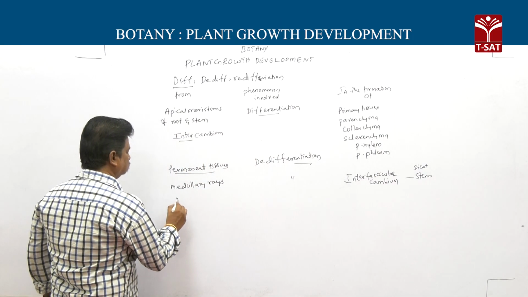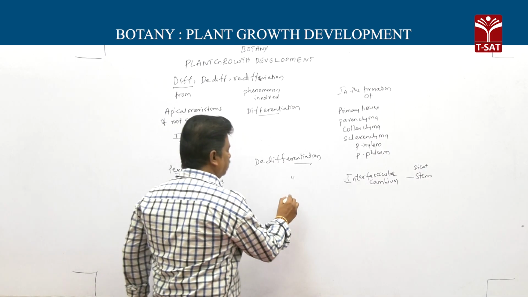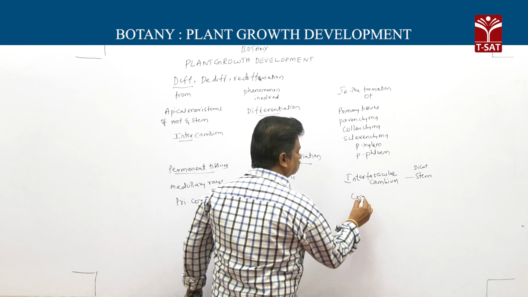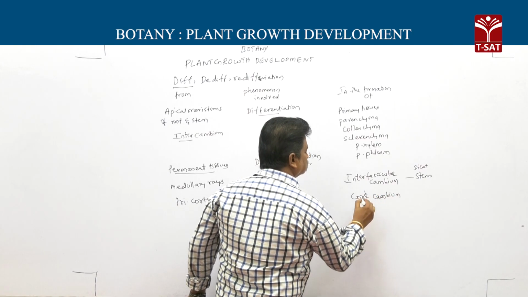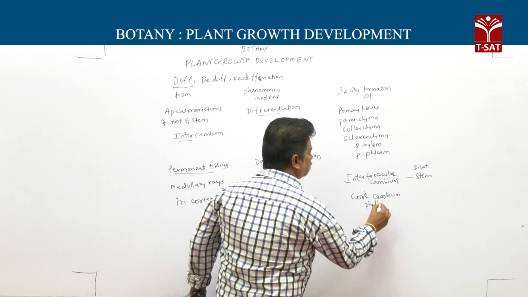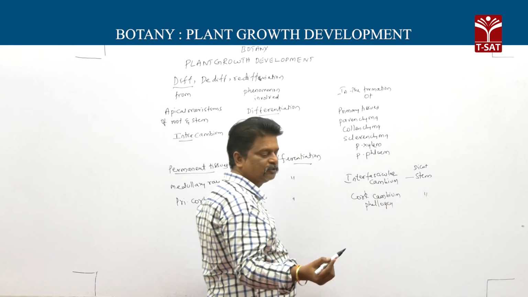Then the primary cortex, by dedifferentiation, produces cork cambium or phellogen in the dicot stem.